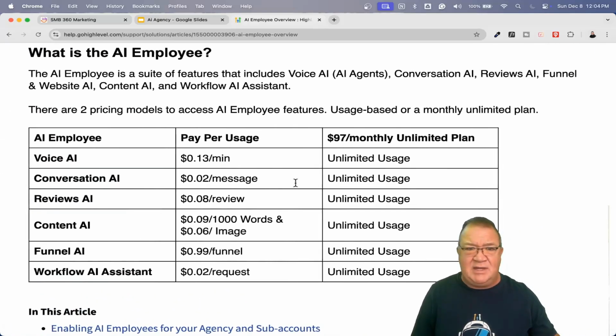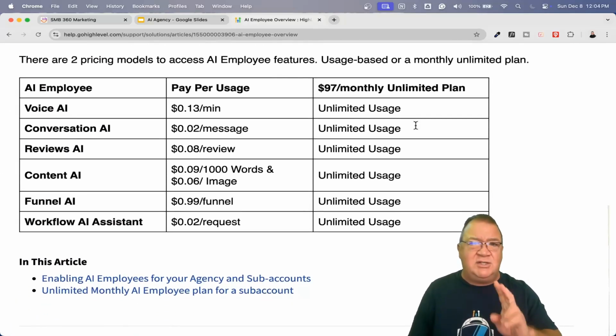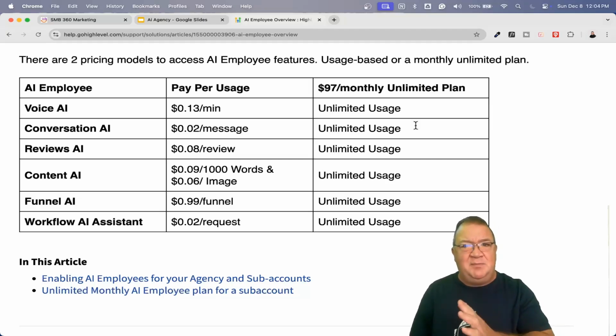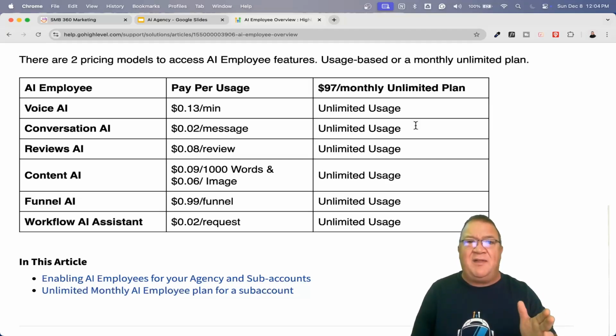Okay. And I'm going to make sure that everybody can see this. So there are two types of plans. You can have an unlimited plan, which if you do the math on this, you can simply look, how many phone calls do you get? How many minutes of voice AI do you use every month? How much conversational AI do you use? You might want to do sort of a pay per usage in the beginning. And then if that fee starts getting beyond the unlimited plan, then you might want to switch to unlimited. But you do have 2 points here.